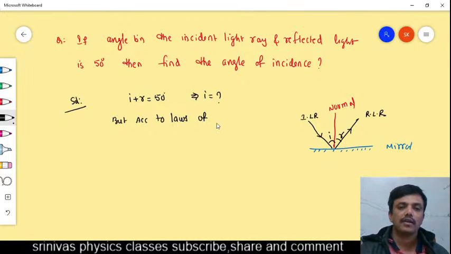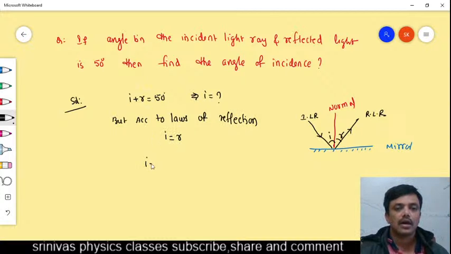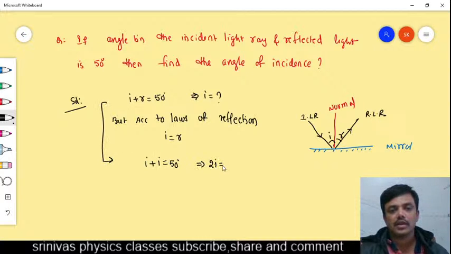Angle of incidence is equal to angle of reflection. This is substituted in the above equation. Then in place of R we write I, so I plus I is equal to 50 degree. Then we write 2I is equal to 50 degree. Finally, I is equal to 25 degree.